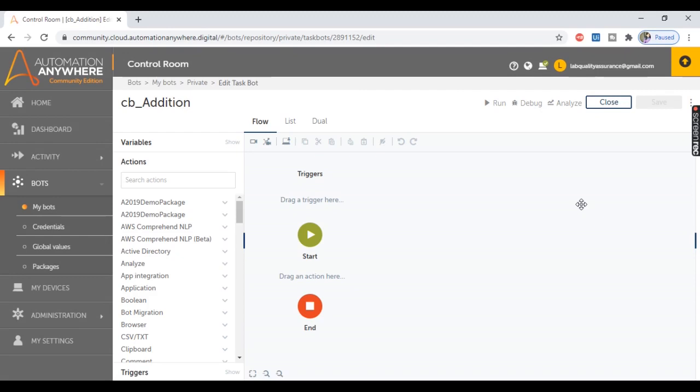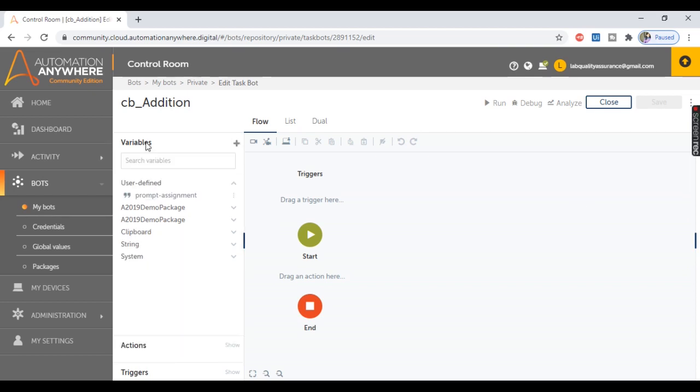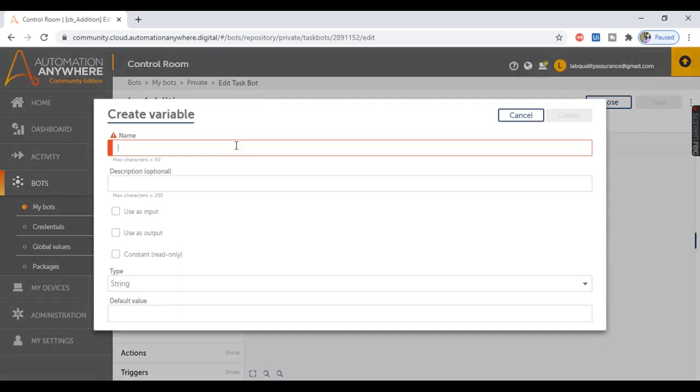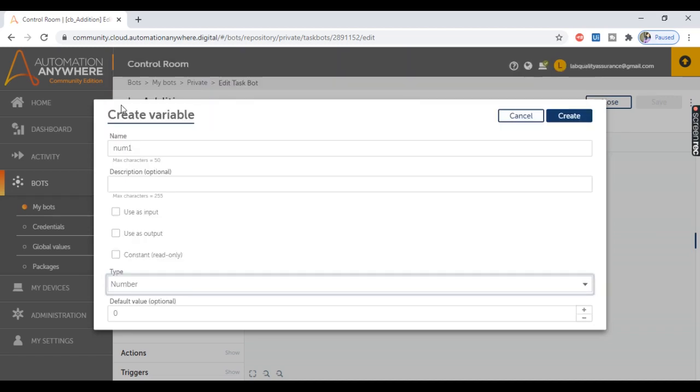And here we are on the edit TaskBot page. First of all, I'm going to create two number variables for addition. For that, let's move to variables and create a variable from here. Let's give the name of the variable as num1, and this will be a variable of type number. And since the values of the numbers for addition will come from the parent bot, we'll have to check the option Use as input. And let's click on Create.